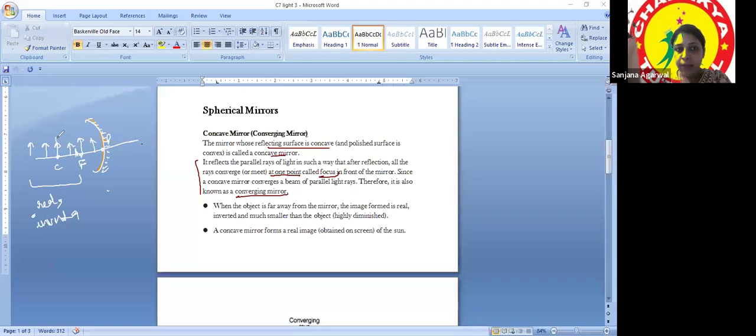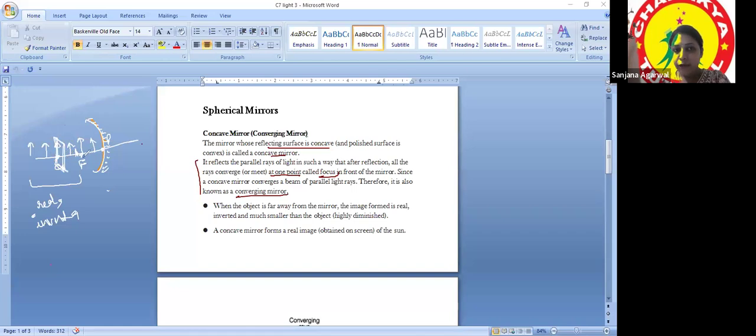So you have to keep a wall, means you have to stand in front of a wall, make your wall as your screen, make a curtain, hold a piece of paper, hold anything and try to move it here and there. You will find at some point the image will definitely be obtained.